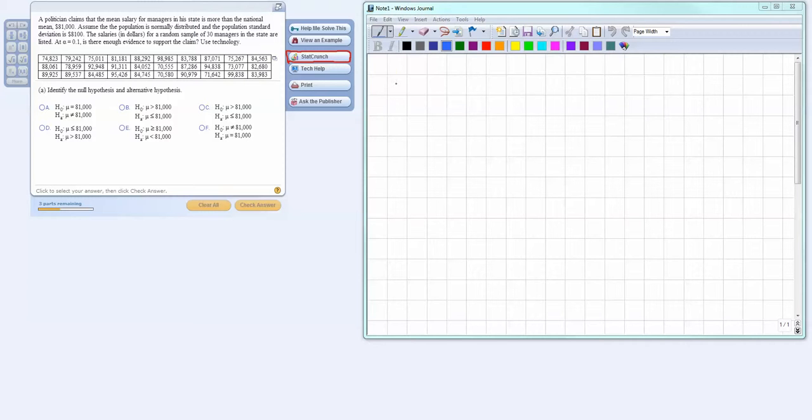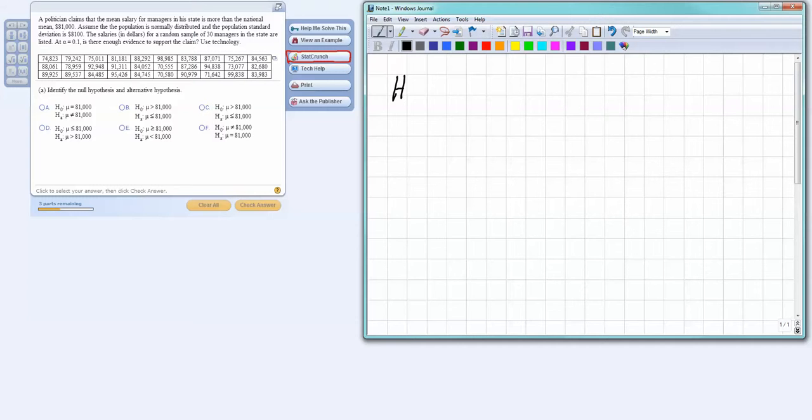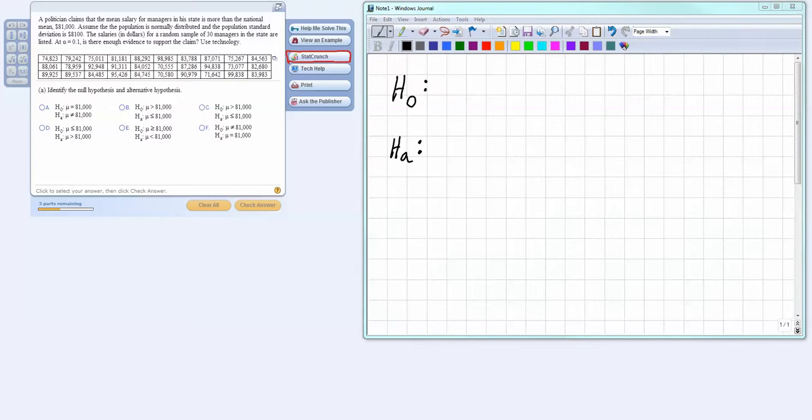There are going to be two hypotheses that we have to determine here. We're going to have the null hypothesis and we're going to have the alternative hypothesis. Remember that the null hypothesis is always a statement of equality. It may contain a less than or a greater than symbol also, but it will always contain some symbol of equality in it. Now we need to go ahead and look at the information again.